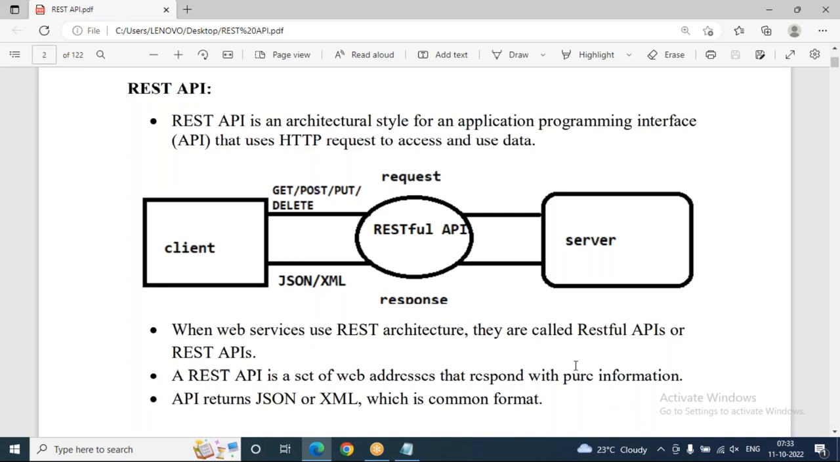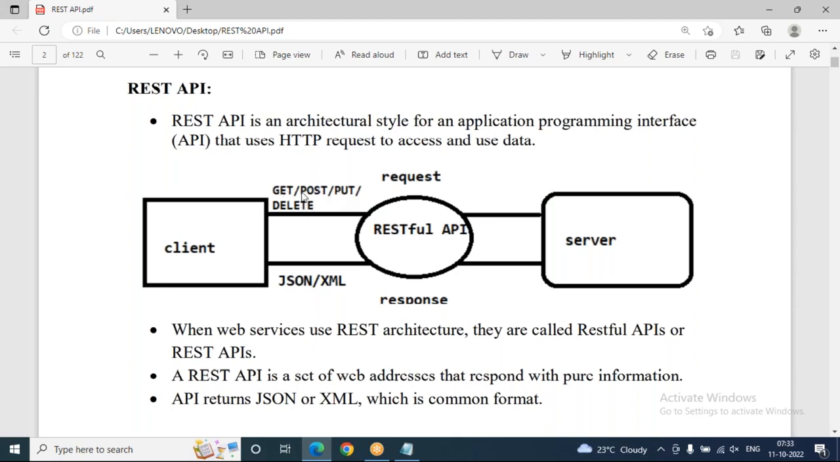Now observe this diagram clearly. Client is here and RESTful API is there. It's a mediator and server is there. There are some request methods, like the GET method, the POST method, the PUT method, and even one more method, the PATCH method, and the DELETE method.